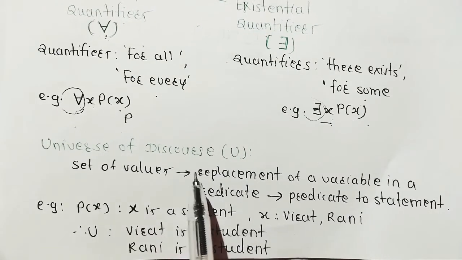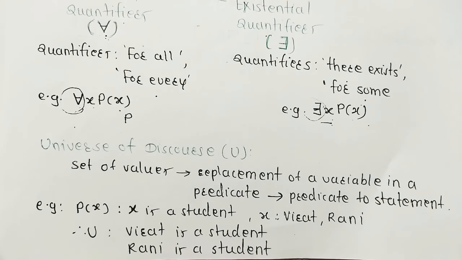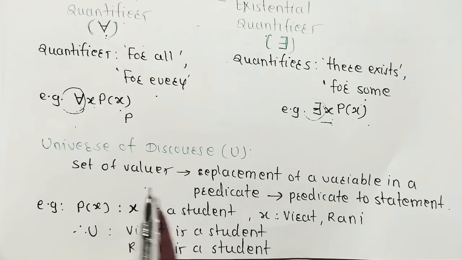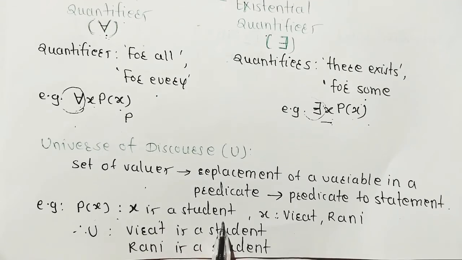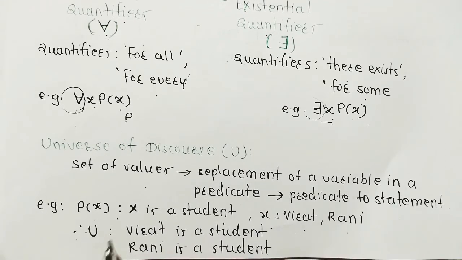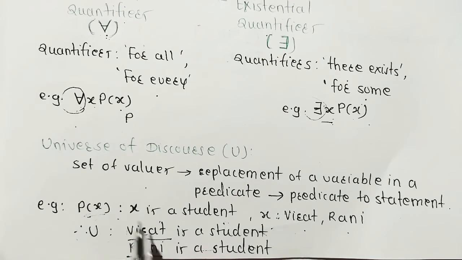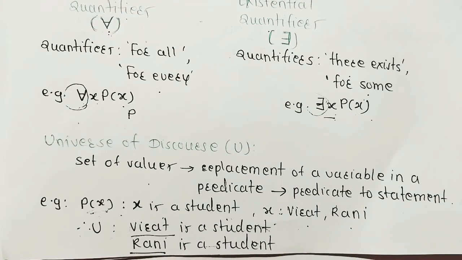What is universe of discourse? Universe means universal values, a set of values. Replacement of a variable in a predicate to make a statement. Means, for example, P of x is a student. Now x is Virat, Rani. So the universe of discourse is Virat is a student, Rani is a student. This is the universe of discourse. Means all the students using this predicate. This is nothing but the set of values replacing a variable in a predicate. What are the variables here? Virat and Rani. They are replaced in place of x, and this converts the predicate into a statement. This is called the universe of discourse.